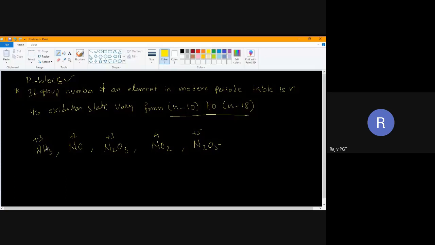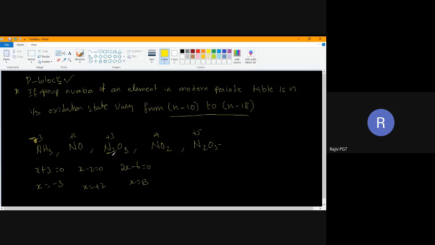See, this is nitrogen. This is X. Each hydrogen is +1, so X plus 3 is equal to 0. X is equal to, sorry, it is -3, right? I have written +3, but it is -3. Here it is oxygen, nitrogen is X. This is 1 oxygen, X minus 2 is equal to 0. X is equal to +2. Here 2 nitrogens are there, so I'll take 2x. Oxygen is -2, 3 oxygens are there, it will become -6. 2x minus 6 is equal to 0, X is equal to +3.